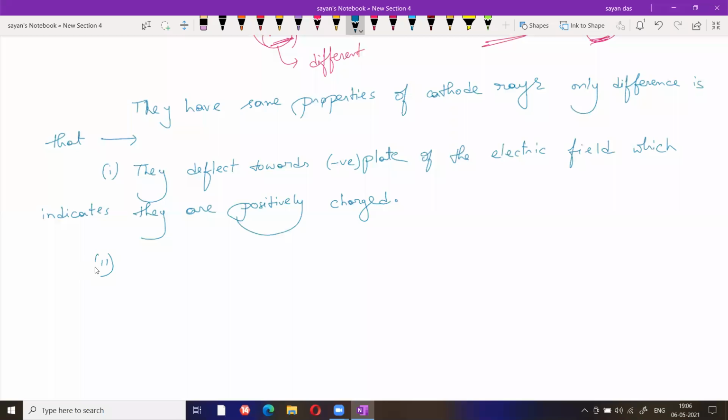And second point, mass of proton. We all know that it is 1.67 into 10 to the power minus 27 kg. And what is the mass of electron? Mass of electron is 9.1 into 10 to the power minus 31 kg.